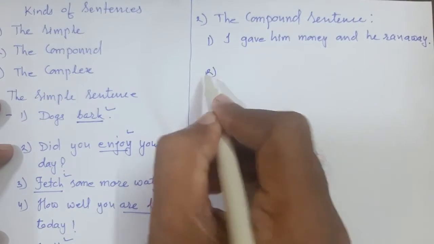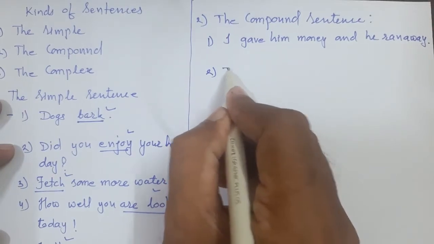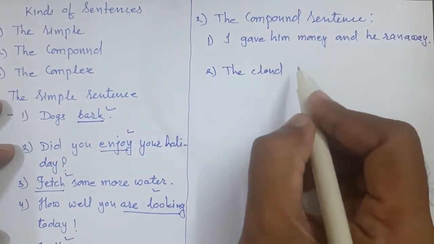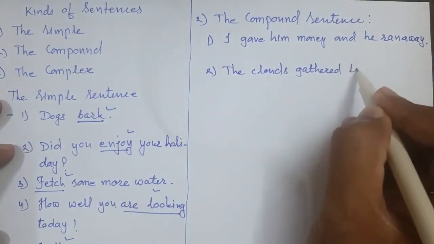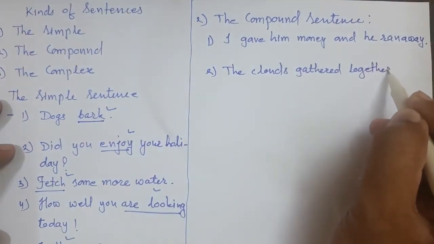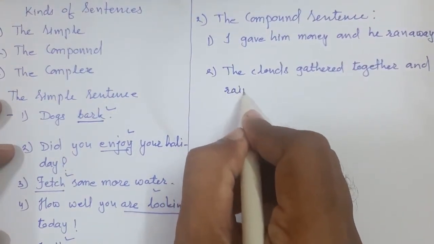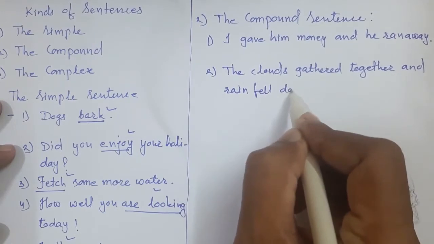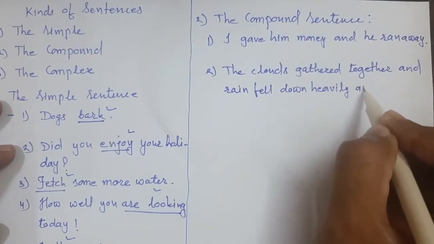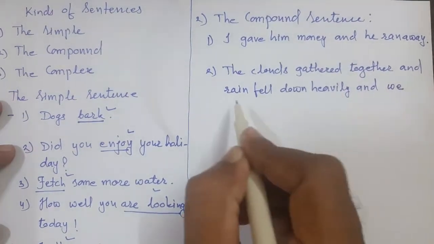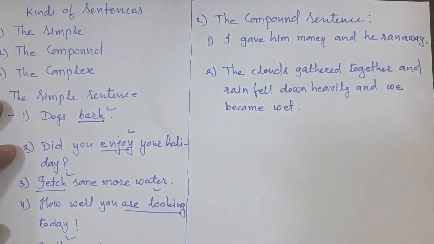Second example: the clouds gathered together and rain fell down heavily and we became wet. Okay students, let's have the explanation now.